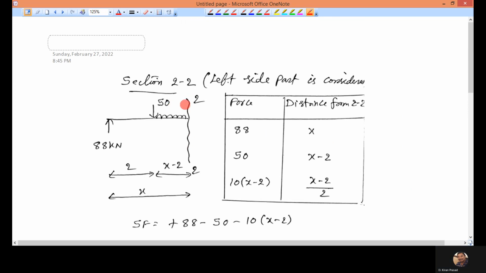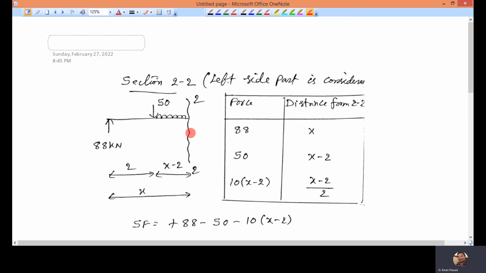Section 2-2, left side part. Here 3 forces are acting. One is the reactive force 88, another is the point load 50, and third is part of the UDL. In the original beam, the UDL length is 2 meters, but here only a part of the UDL is considered.